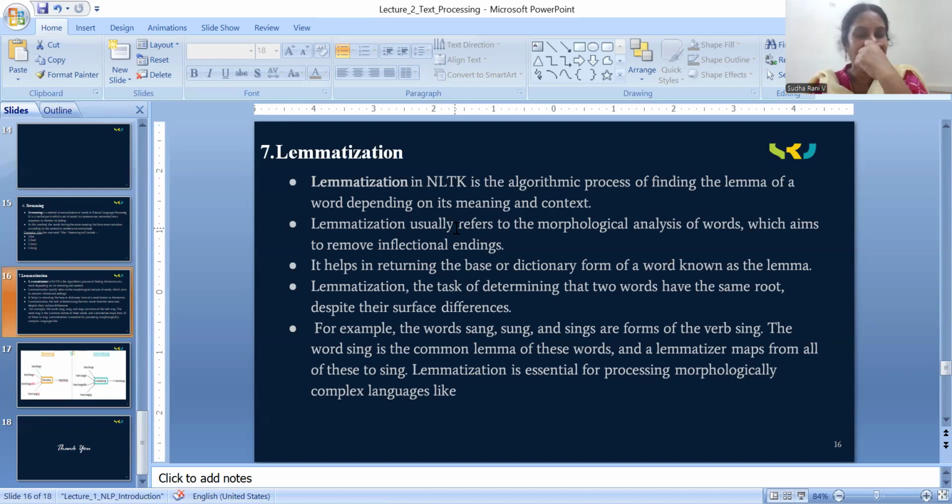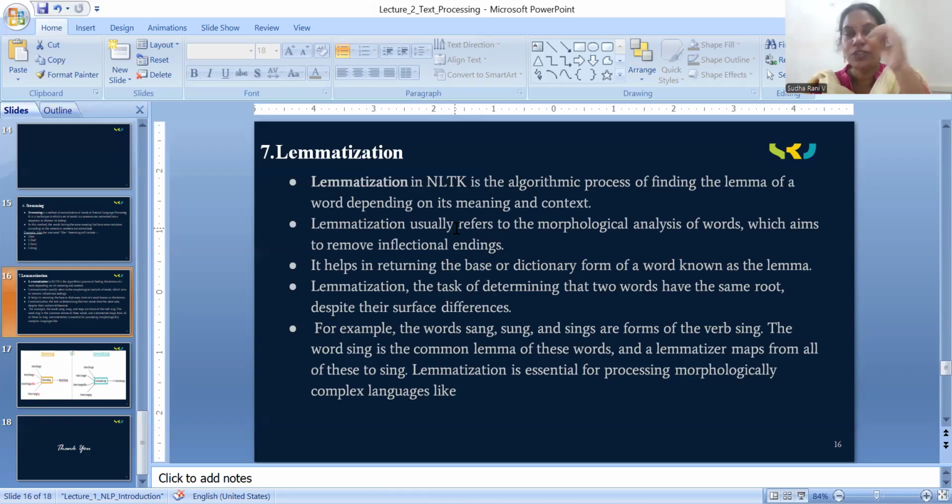So what is lemmatization? Lemmatization in NLTK is the algorithmic process of finding the lemma of a word depending on its meaning and context. Every human understandable language has grammatical rules and regulations, meanings and context.